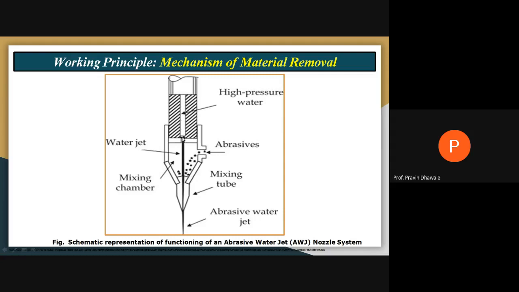It will be coming from this intensifier. High pressure water will be converted into a high pressure jet. So again here we are providing a restricting area. So we are getting a high velocity water jet over here. And that will be mixed with abrasive particles in this mixing tube, means high velocity water jet plus abrasive particles are mixed over here, and at the tip of this nozzle again you are getting a high velocity abrasive water jet. Draw this diagram. Take sufficient time.